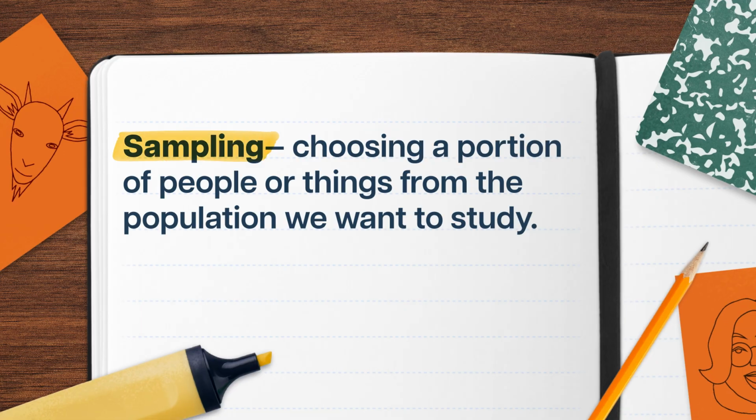But before we can correlate or experiment or quasi-experiment with people, we have to decide what people we're talking about in the first place. A research question is usually focused on a population of interest. For our example, we want to know if higher tuition leads to higher salaries for all 200 million-ish adults receiving bachelor's degrees in the US every year. But you can forget about 200 million babies in our lab, and even sending out a survey to that many people is going to be very hard. So we need a way to streamline the process. Sampling involves choosing a portion of people or things, a sample, if you will, from the population we want to study.